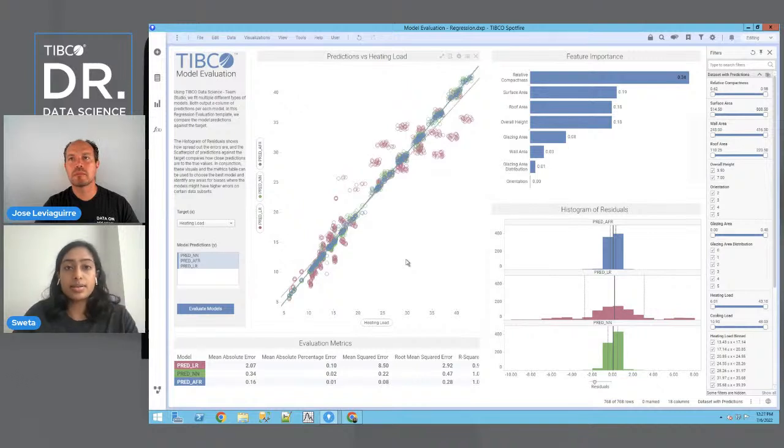Yeah, so this is what we have for our regression DXP template. Over here, since the random forest is one of the top performing ones along with the neural network, we went ahead and also got the feature importances from it, so you can see how the different features are weighted in the model.